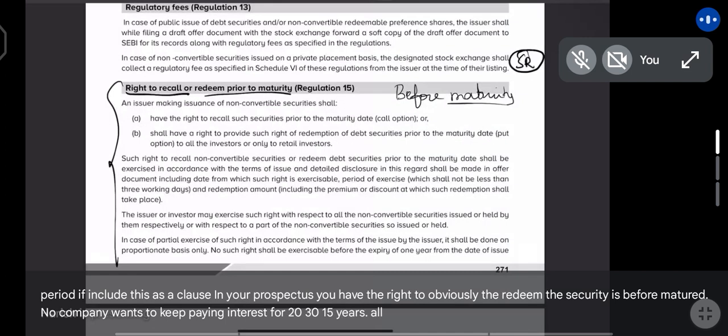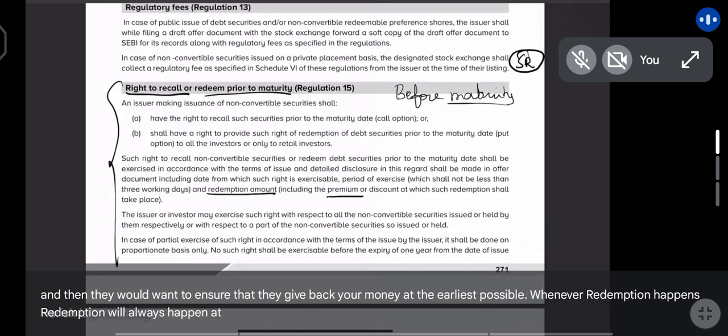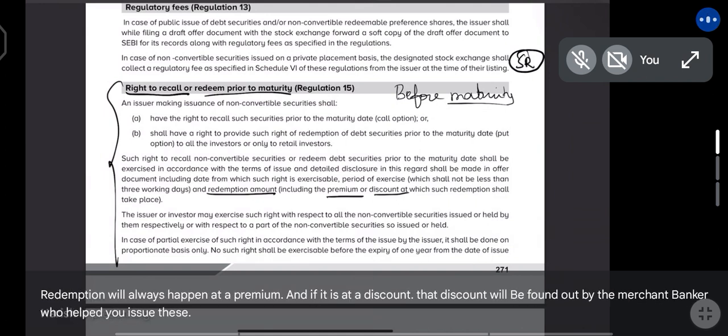All companies want to raise money from the market ASAP, and then they would want to ensure that they give back your money at the earliest possible. Whenever redemption happens, redemption will always happen at a premium, and if it is at a discount, that discount will be found out by the merchant banker who helped you issue these securities.